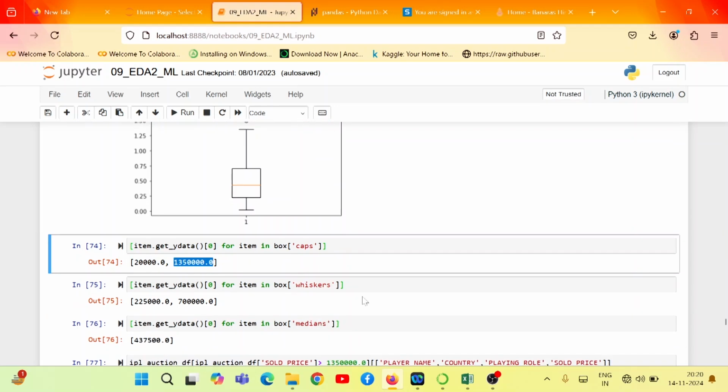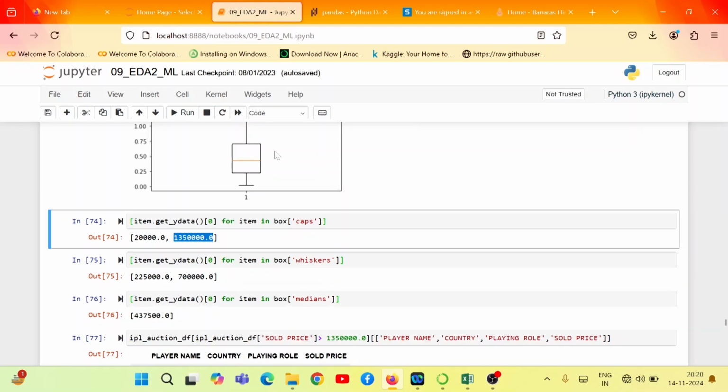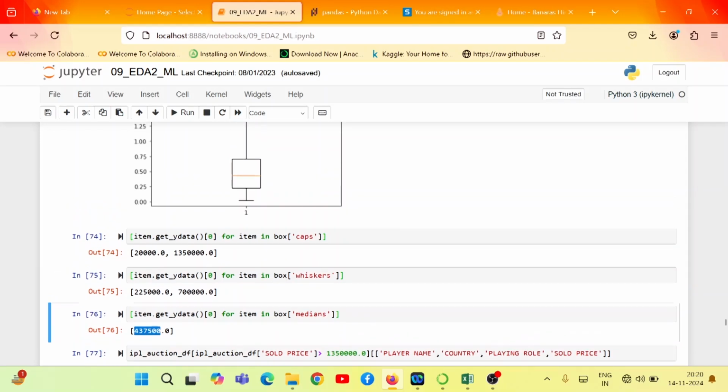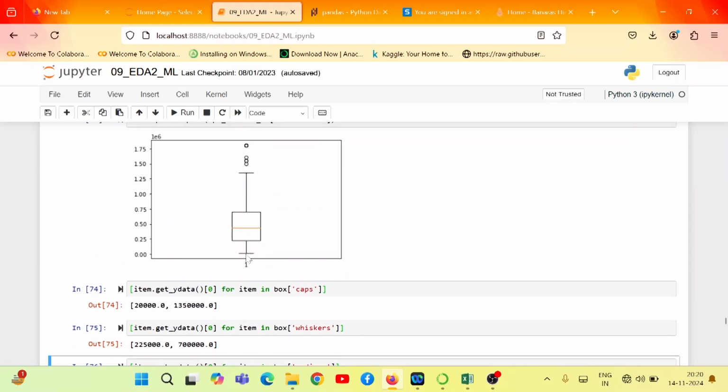Okay, what is the next thing? I want to find out the whisker value. So this 25 percentile and this 75 percentile value, that is nothing but the whisker value. Then after that I am finding out the median value. This median value is nothing but this much. Okay. Now the next thing is, if you want to know about the outlier, then the values which are below the lower cap value or upper than the upper cap value, right? They are going to be treated as outliers.